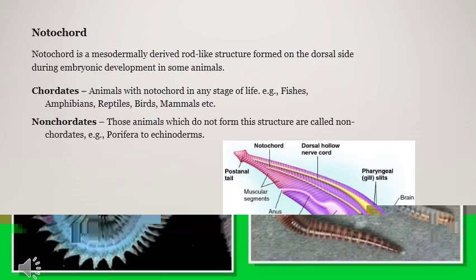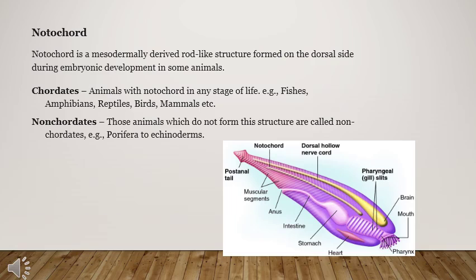Then the notochord. Notochord is taken as the base of classification, whether it is present or whether it is absent. Now, what is notochord? Notochord is a mesodermally derived rod-like structure formed on the dorsal side during embryonic development in some animals. Okay, dorsal means on the back side.